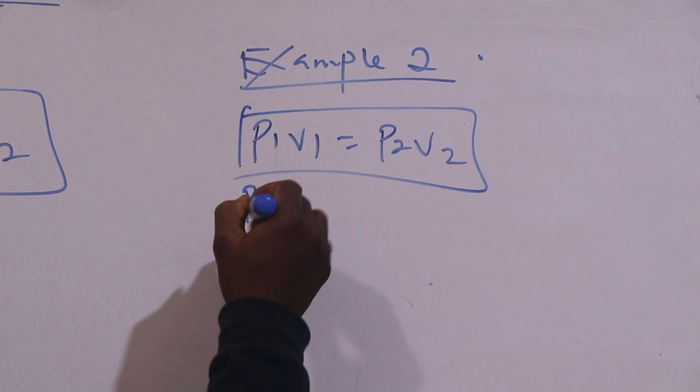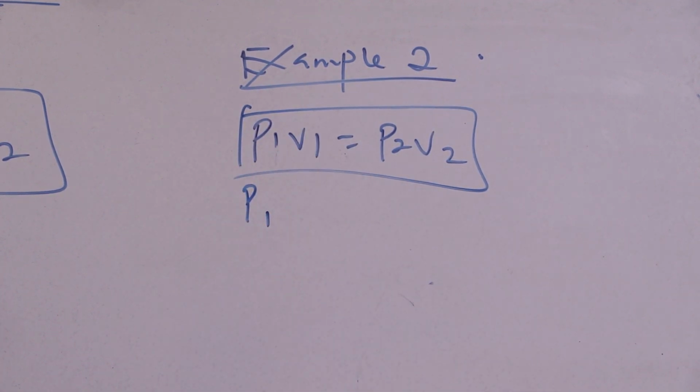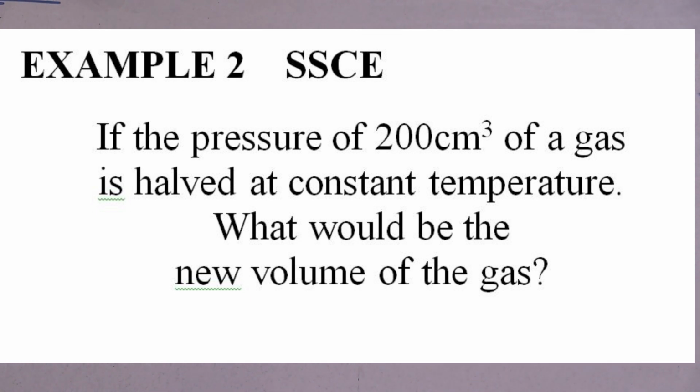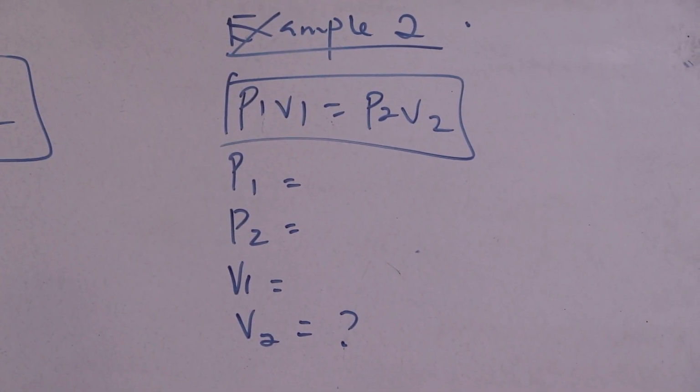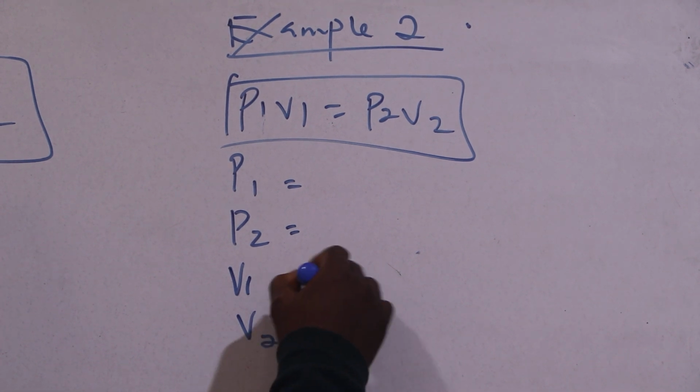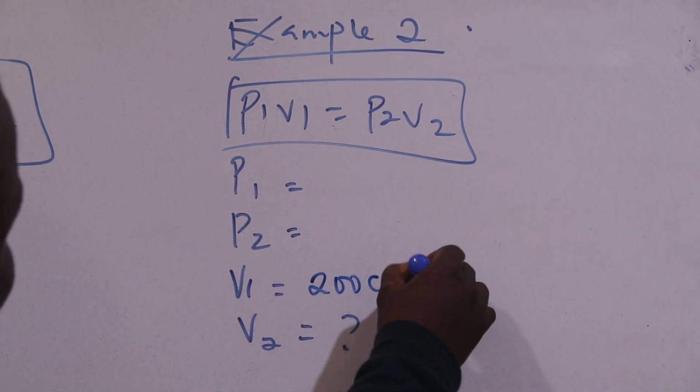What's our P1? I like to analyze my values before I start calculating. P1, P2, V1, V2. Of course, we are looking for the final volume. If the pressure is halved and the volume is 200, my initial volume is 200.